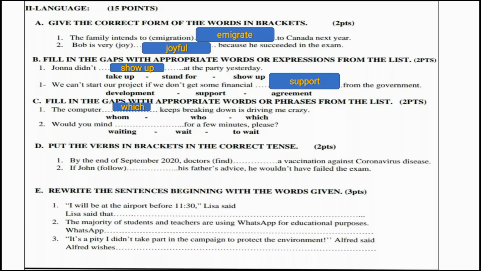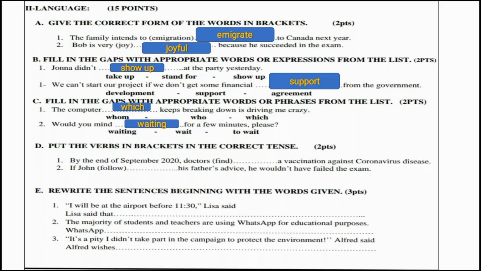Number 2, would you mind (wait)? Are we going to use waiting, wait, or to wait? So here we are going to use waiting. Why? Because would you mind plus a gerund, or we can say plus a verb plus the ing form. So please remember the expression would you mind plus verb plus ing form. Would you mind waiting for a few minutes, please?